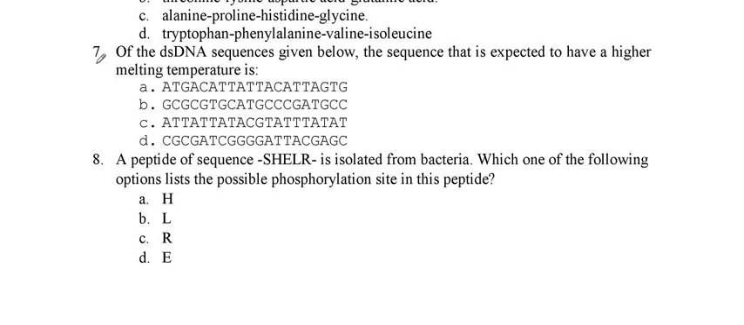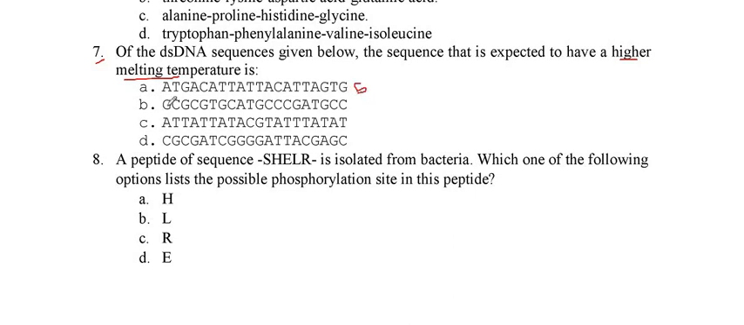Question number 7. It asks which of the double-stranded DNA sequences given below is expected to have the higher melting temperature. You know that the more GC pairs a DNA sequence has, the higher its melting temperature. So if we count in this strand of the DNA, how many GC pairs are found? Only 5. Only 5 GC pairs are found in option A.